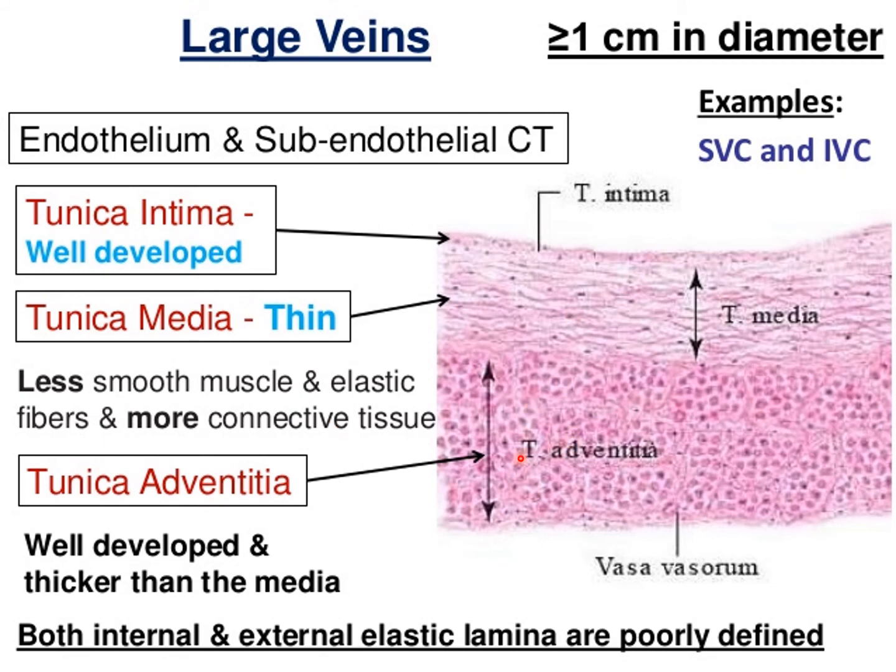Tunica adventitia is thicker compared to tunica media. So it is well developed and thicker than the media. Both internal and external elastic lamina are poorly defined. So these are the basic structures of this large vein.